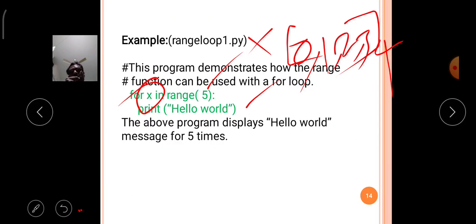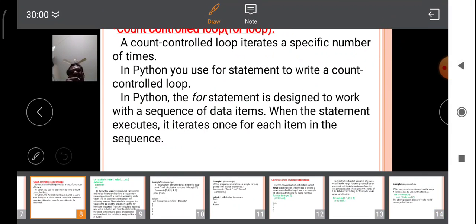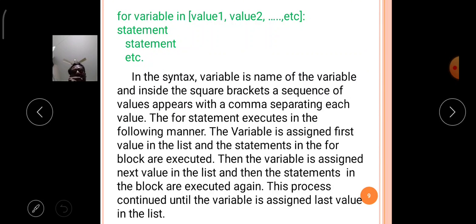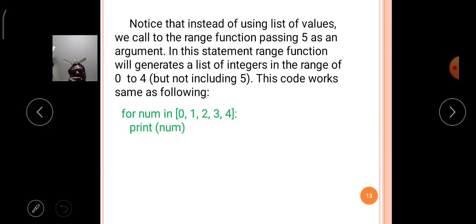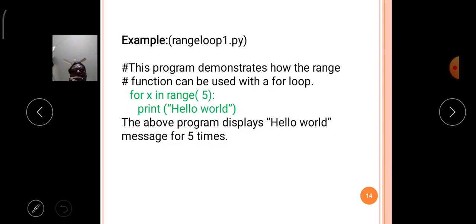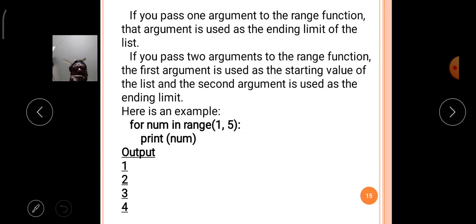Now afterwards, how the range function is applied in a different manner, we will discuss. The next example is the second type of application of the range function.